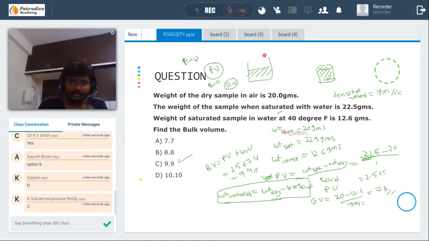What I have done is I have gone through the process rather than the formulas. Did everybody understand it?